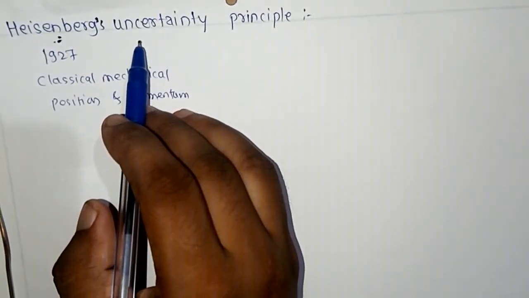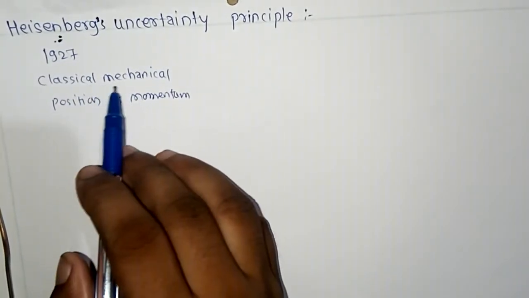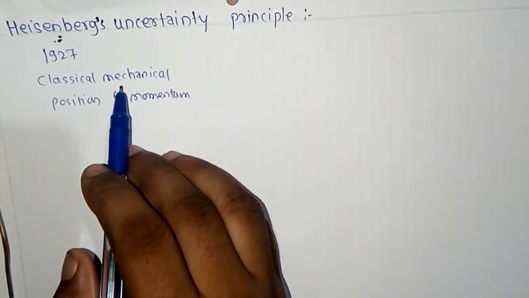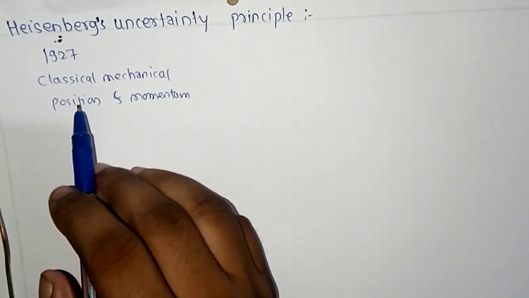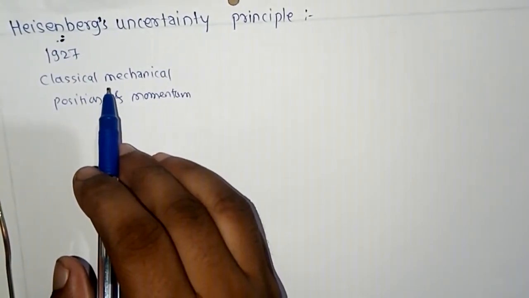As we know, classical mechanics describes the motion of macroscopic objects. You can also call classical mechanics Newtonian mechanics.